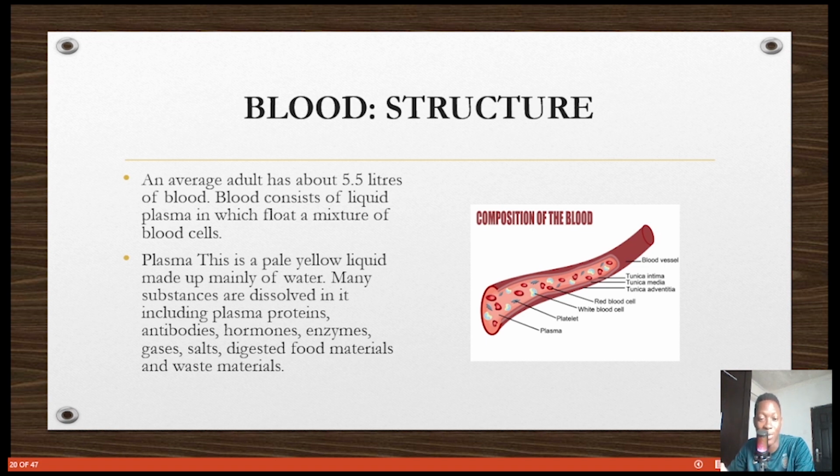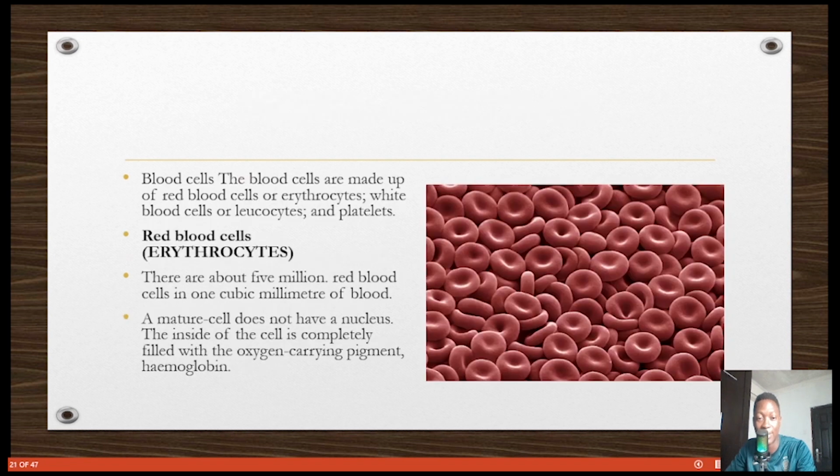Many substances are dissolved in it, you see, like plasma proteins, antibodies, hormones, enzymes, gases, salts, even digested food, waste material. So it's carrying these things. That's what transportation is about: carrying and moving things from one place to another. So plasma is the liquid. It's made up of mostly water, but it has many of these things in it.